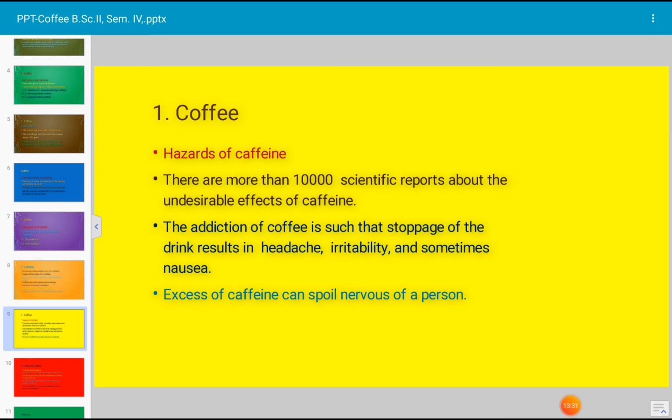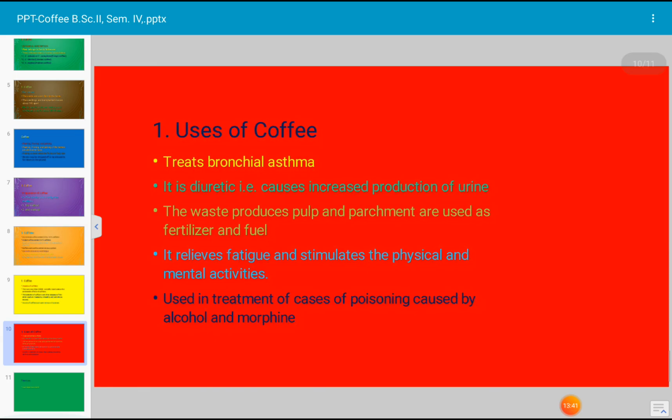Caffeine is more harmful to children since they cannot eliminate it as fast as an adult can. This is all about the harmful effects of coffee. Let us see the uses of the coffee. Economic importance of the coffee. It is a commercial crop. It is a cash crop.